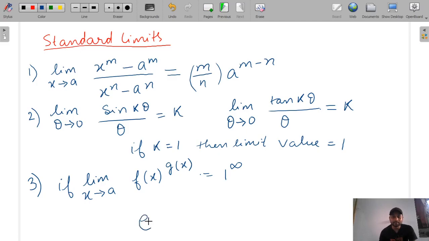The limit value will be e raised to the power limit of g(x) into f(x) minus 1. So this will be our value. Here limit x tends to a is given, so we can simplify it very easily.